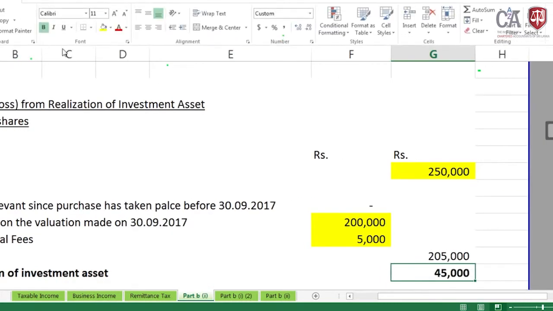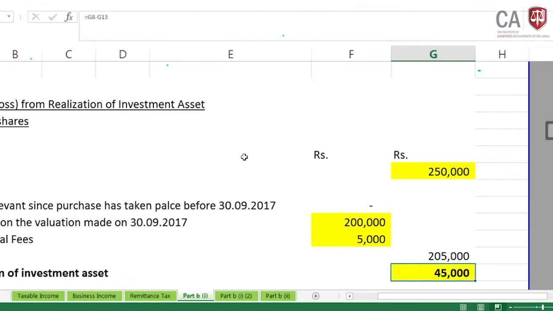Now what is the gain from the realization of the investment asset? 45,000. Lamai, can you apply 10% on this? In my case, no, you cannot apply. Why? This is a gain from the realization of an investment asset in the hands of a resident individual, so this is subject to an exemption. What is the exemption? Under the third schedule it is very clearly given: for a resident individual, if the gain from the realization of an investment asset is less than 50,000 rupees, is it subject to 10% CGT? No.